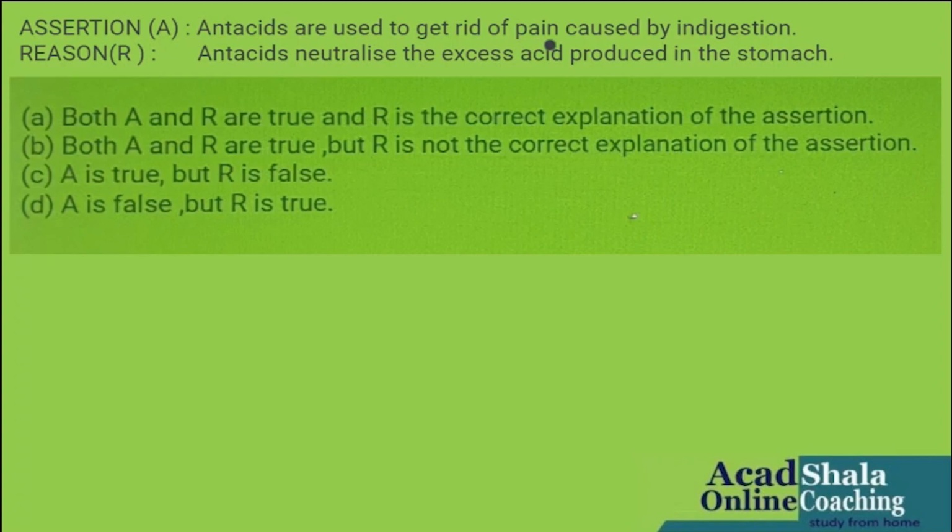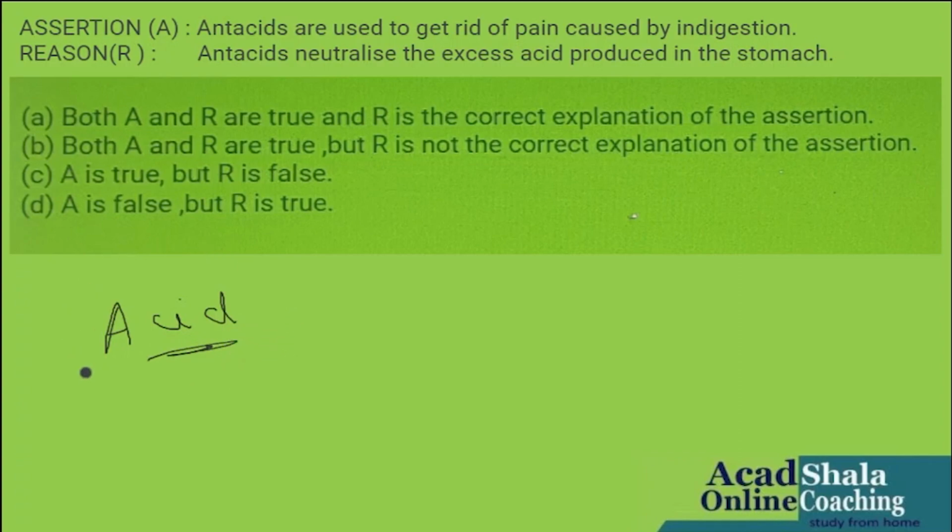Assertion: antacids are used to get rid of pain caused by indigestion. Reason: antacid neutralizes the excess acid produced in the stomach. I have the prior knowledge that our stomach produces hydrochloric acid, and it helps in the digestion of food without harming the stomach. And during indigestion, the stomach produces too much acid, and this causes pain and irritation.